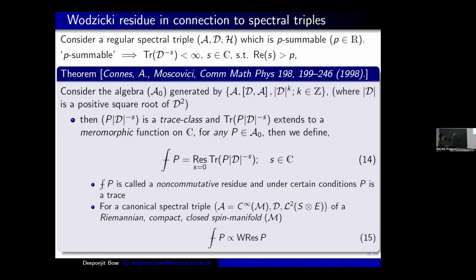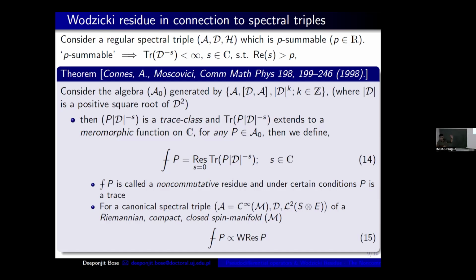And then they have proved that P times the absolute value of D raised to minus s is actually a trace class operator for every P belonging to this algebra A naught, which is the algebra of pseudo-differential operators in our case.